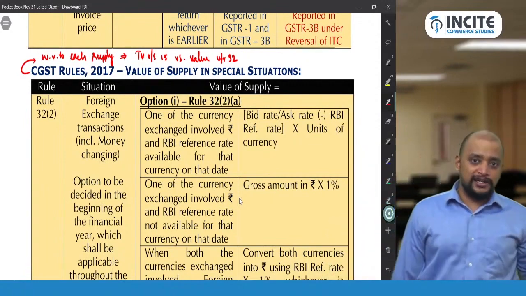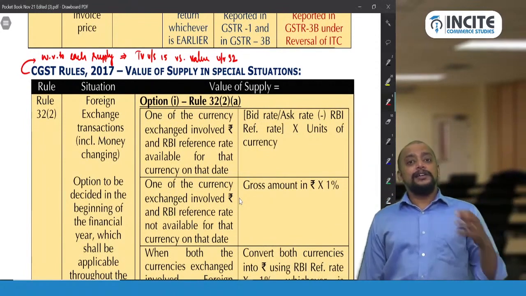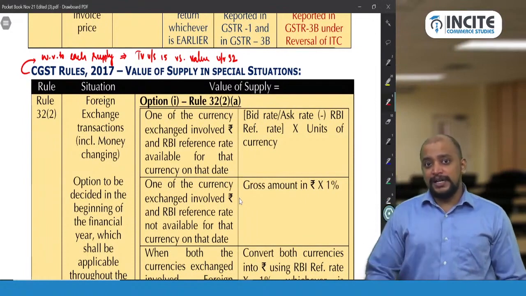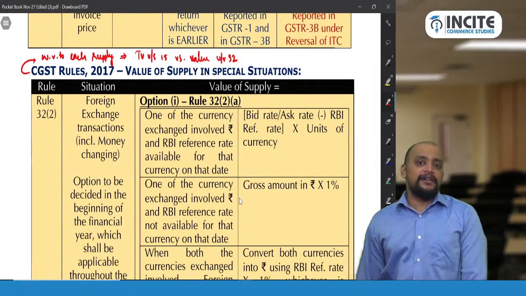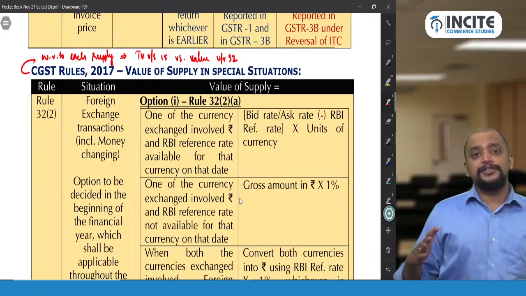You can go for transaction value also. It's a simplified method of arriving at the value, and this is applicable mainly in case of 5 transactions.